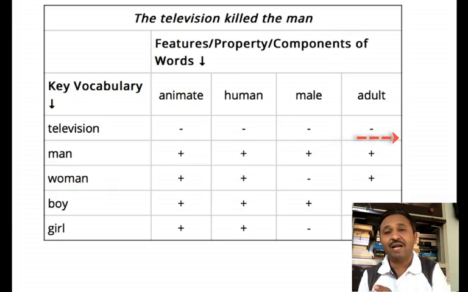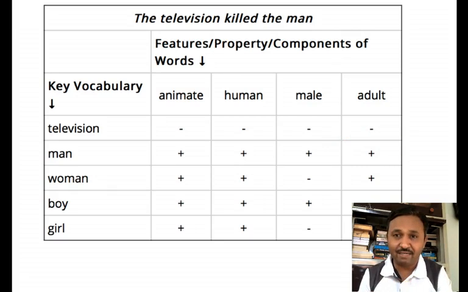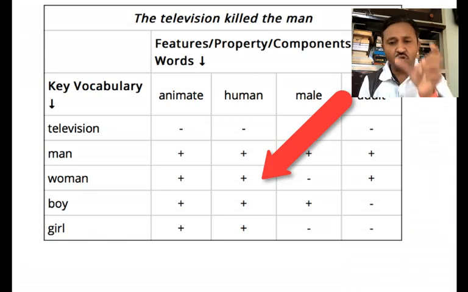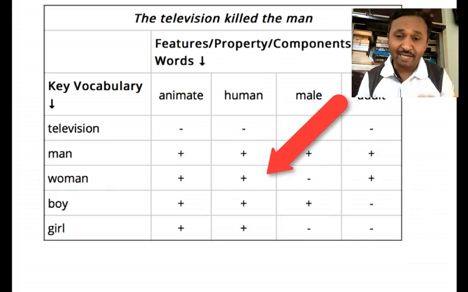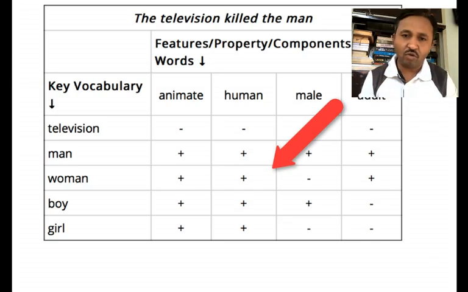Now let us look at the second word, man. Is man animate? Yes. So we use plus. Is man human? Yes. Again plus. Is man male? Yes. Again plus. Is man adult? Yes. Again plus. In this way we have categorized woman, boy, girl, and we can categorize many words according to these columns. This is called semantic feature analysis.